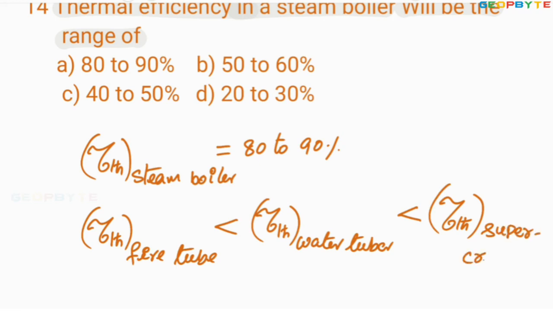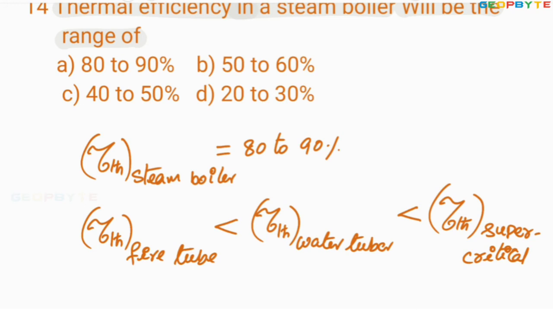Supercritical boiler like Benson boiler. Anyhow, among the fire tube boiler, water tube boiler and supercritical boiler, of course, the Benson boiler is also water tube boiler, but it is operated above the critical pressure of water. Therefore, specifically, the Benson boiler is called as supercritical boiler.